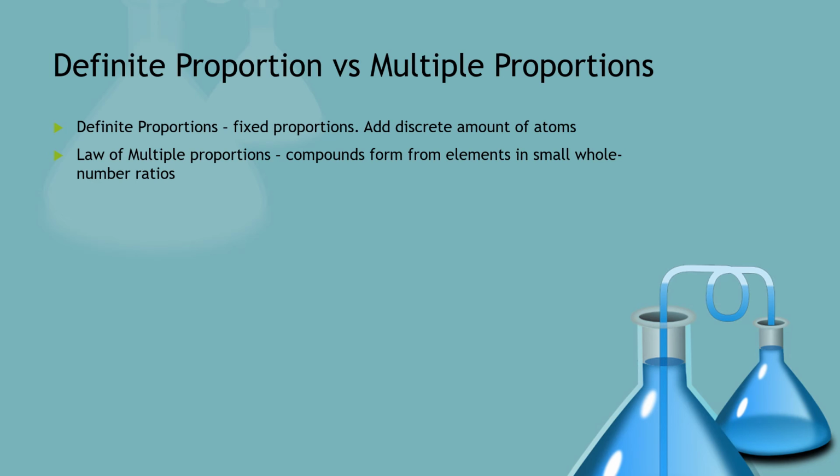This word small is just relative, I guess, because there are some protein compounds that contain hundreds and hundreds of carbon atoms, but the general idea still holds true. But this is how we know the difference between carbon monoxide and carbon dioxide. For example, there's CO versus CO2. It's that extra atom, or the small whole number ratio, that's added to that compound. Again, these are really easy to mix up because they're very, very similar to each other.